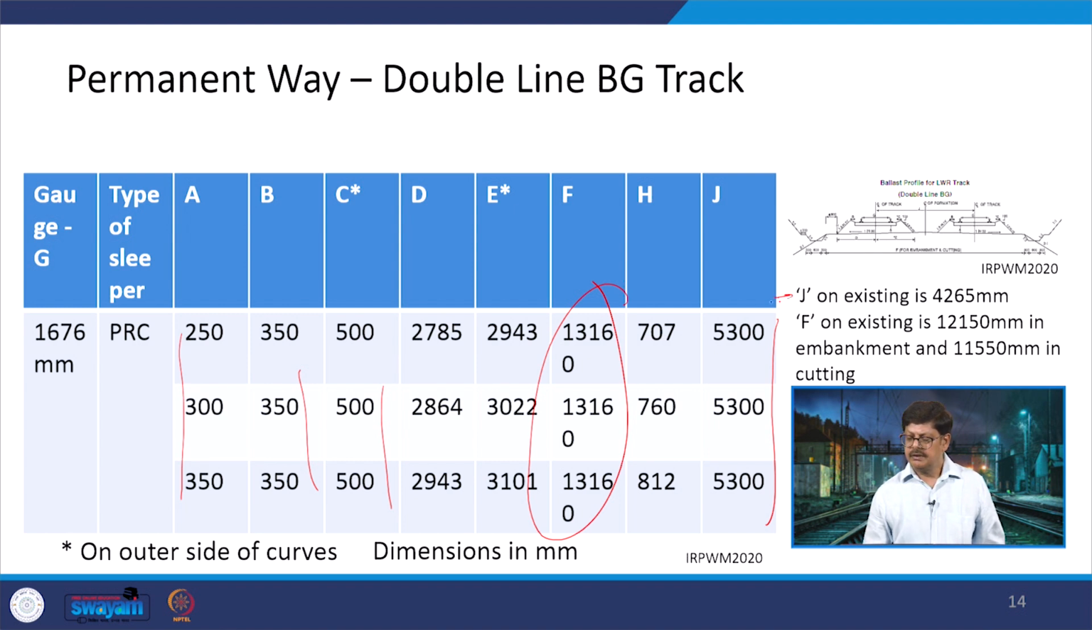Now, this J, in the case of existing tracks, it may be found that it is 4265 mm. Similarly, in the case of the formation width F, in the case of existing it can be 12150 mm in embankment and 11550 mm in cutting. So, these are there because of the old specifications which were there. Now we are changing the specifications, and that is where the minimum value of the formation in case of a broad gauge double line is 13160 mm.